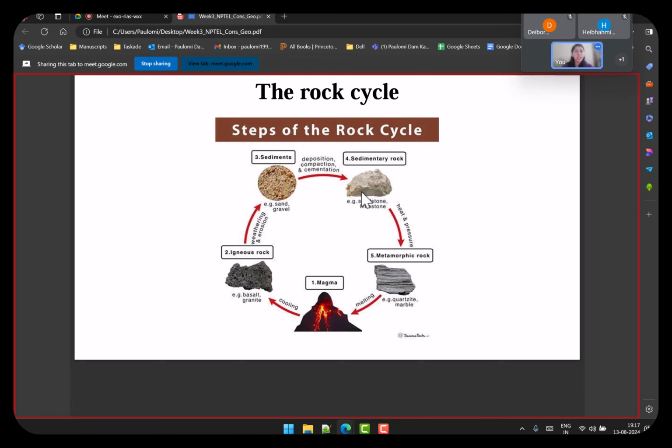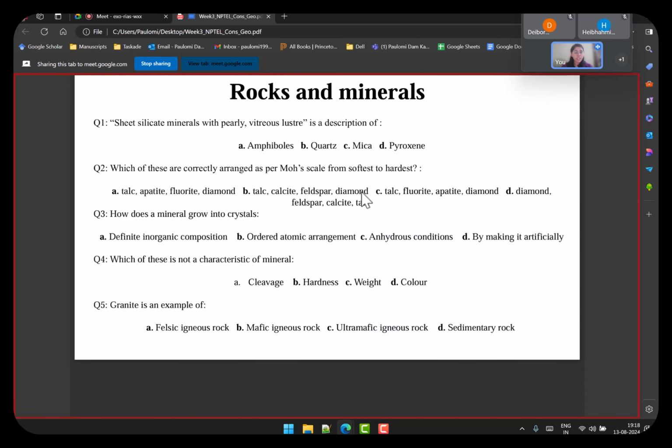So now, what I have done is I have taken the principles of the lectures and I have put them in the slides for discussion. But now I have several questions that encompass all these different methods and different types of rocks that were discussed. So even if you cannot remember clearly, just by reading the question, you should be able to understand what you are supposed to focus on in the lectures. So there are 10 such questions here. 5 are on these slides, 5 are on the next slides.